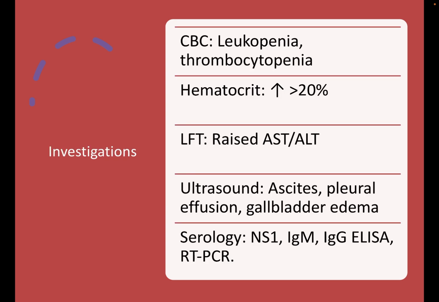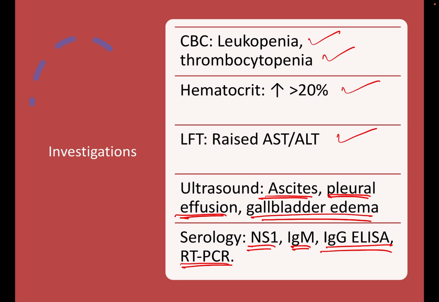Coming to the investigations, the CBC shows leukopenia and thrombocytopenia. There will be greater than 20% hematocrit rise. LFT shows a rise in AST and ALT. In ultrasound, there can be ascites or pleural effusion, and gallbladder edema also. In serology, NS1, IgM, IgG ELISA, and RT-PCR are useful.